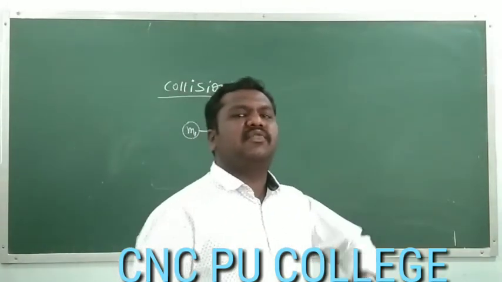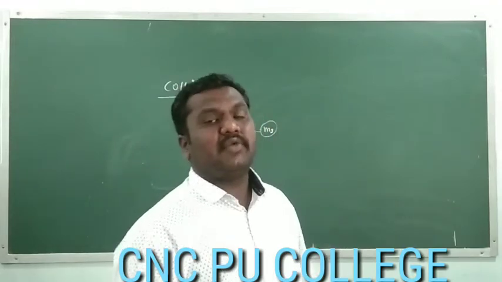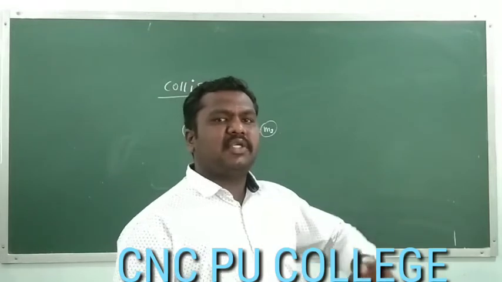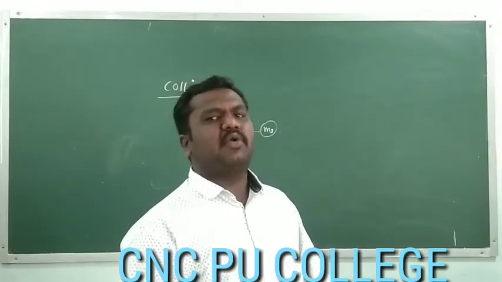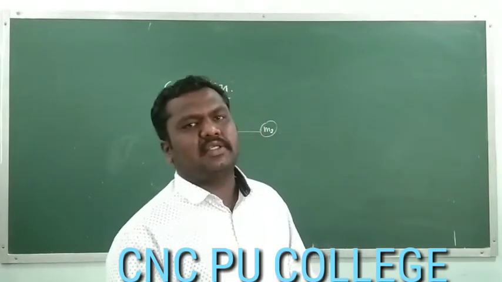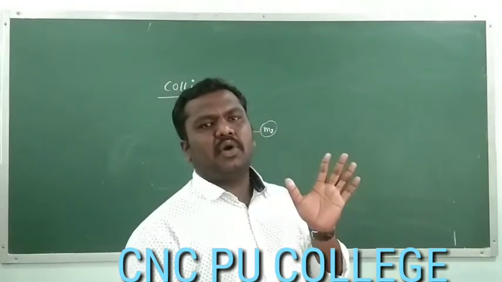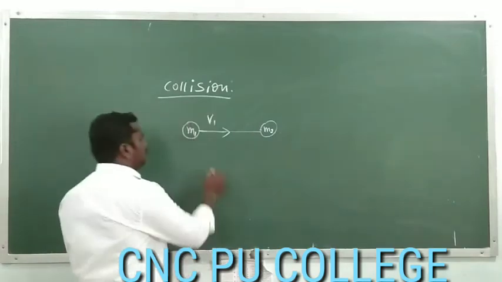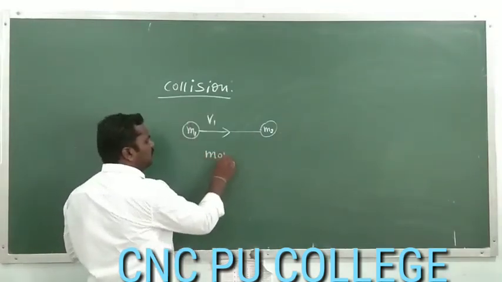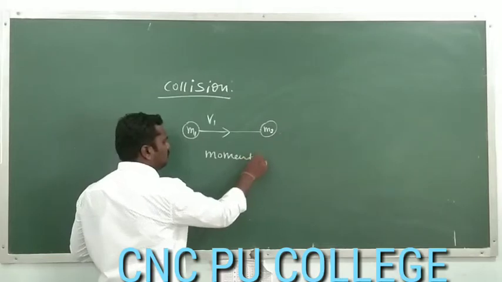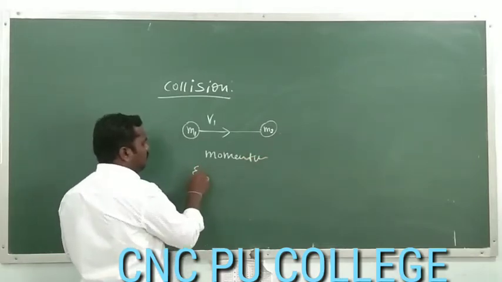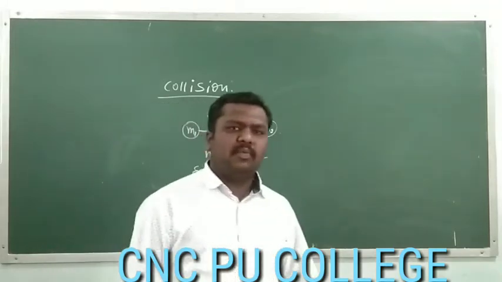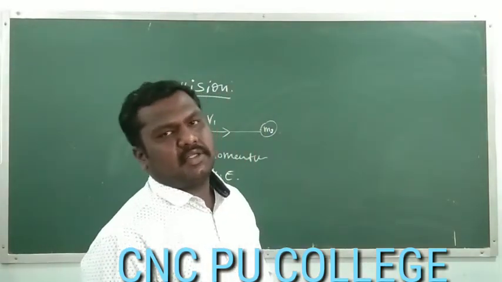So there is physical contact between them. That means they are physically striking each other. Because of that, there will be an exchange of forces. They are going to exert force on each other, and this is called collision. So in collision, we have to think of momentum and kinetic energy.